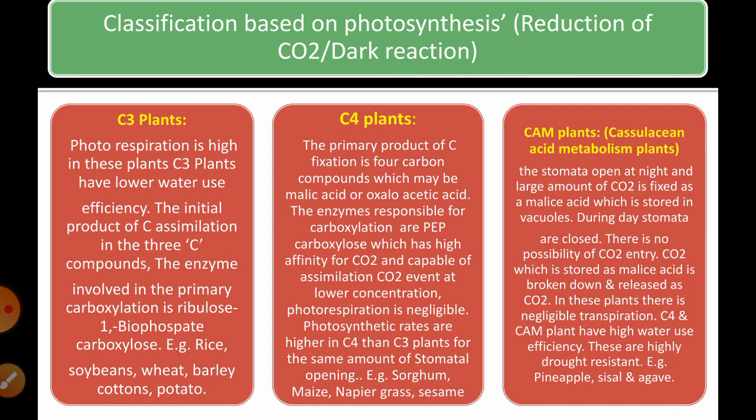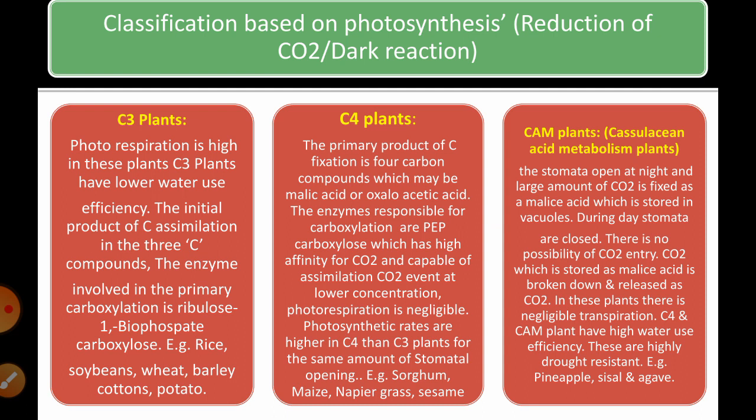Then next, classification on the basis of photosynthesis. Plants are divided into 3 types, that is C3 plants, C4 plants and CAM plants. C3 plants are the plants which have a high photorespiration rate and lower water use efficiency. The initial product of their carbon assimilation or fixation includes a 3 carbon chain or 3 carbon compound.